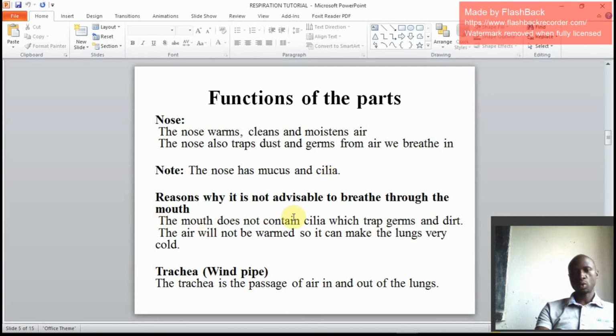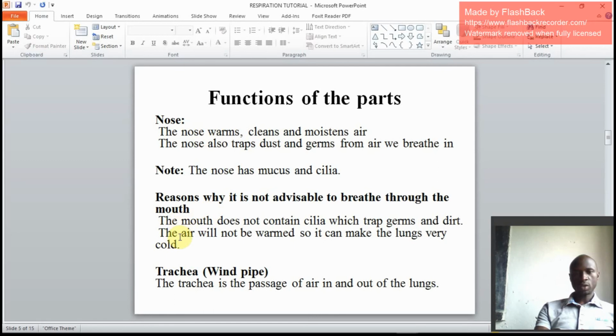And why is it not good to breathe through the mouth? Members, it's not good to breathe through the mouth for some reasons. One, the mouth does not contain cilia. We have said the cilia are smaller hairs found in the nose. But in the mouth, we don't have smaller hairs. And the role of cilia is actually to trap dust, germs, or dirt.